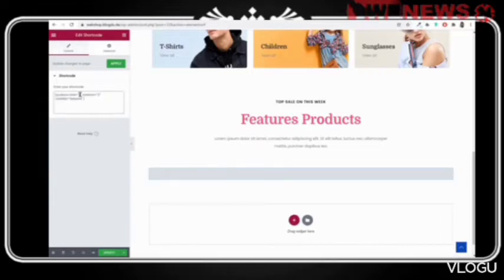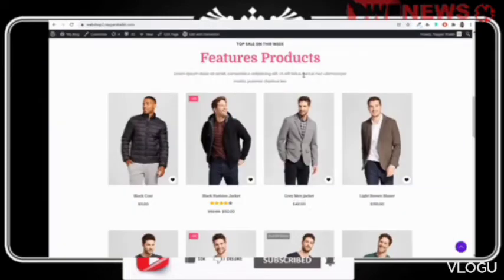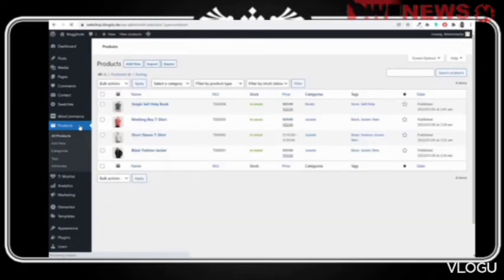Now we want to limit it to 8. We want to display 8 products and 4 columns. Click on update. Right now it is not displaying any products because we have not yet set any product as a featured product. To do that, you'll have to go to the dashboard and click on products. To make any product a featured product, you'll have to click on this star icon. Click on the star. These products will become your featured products, like this.